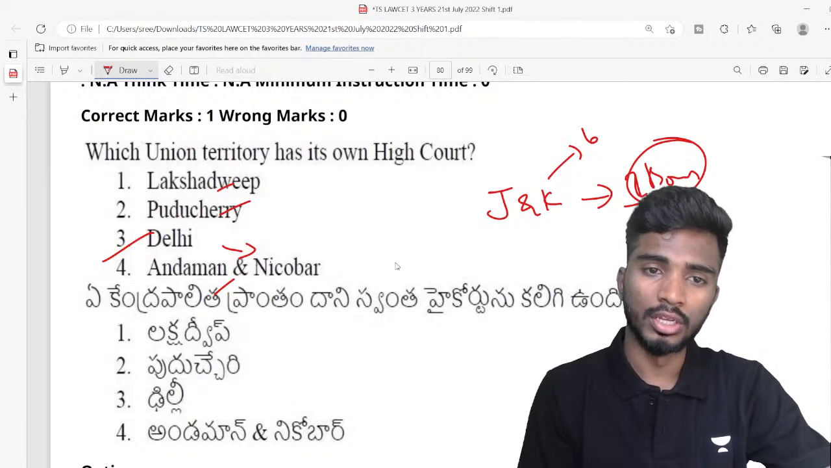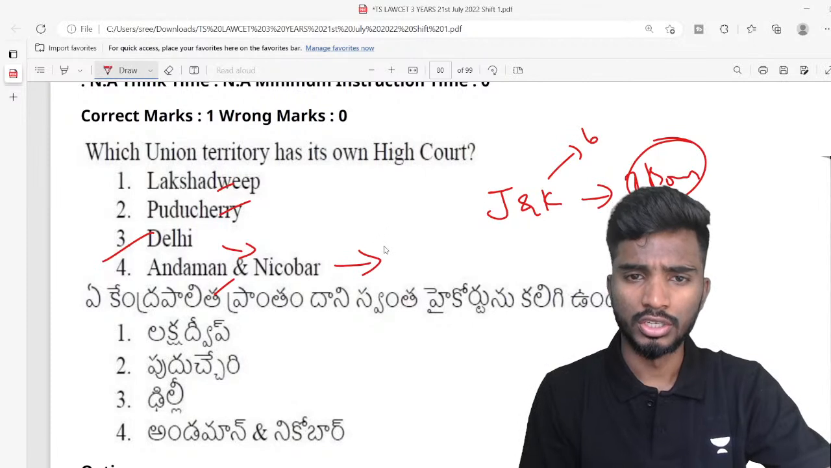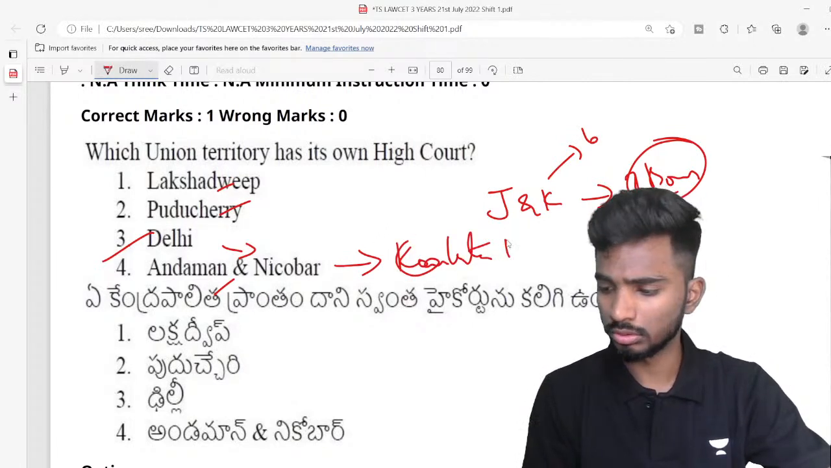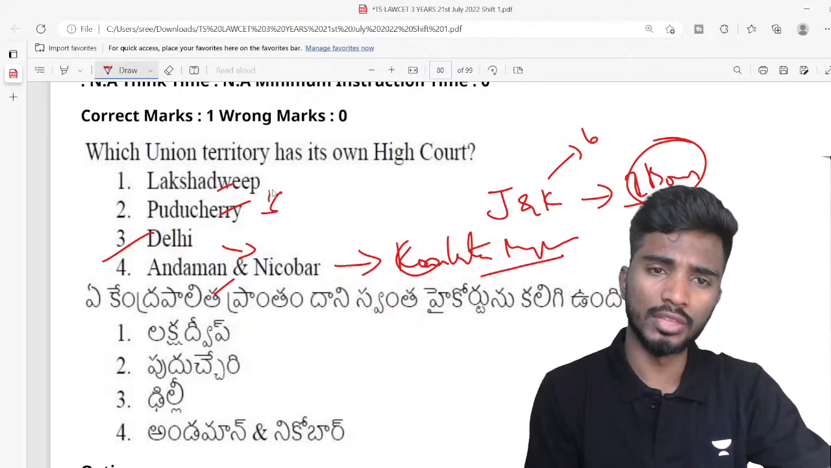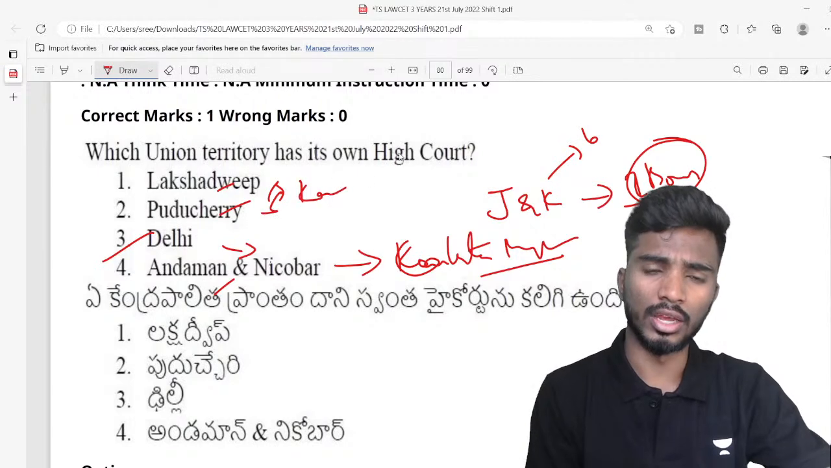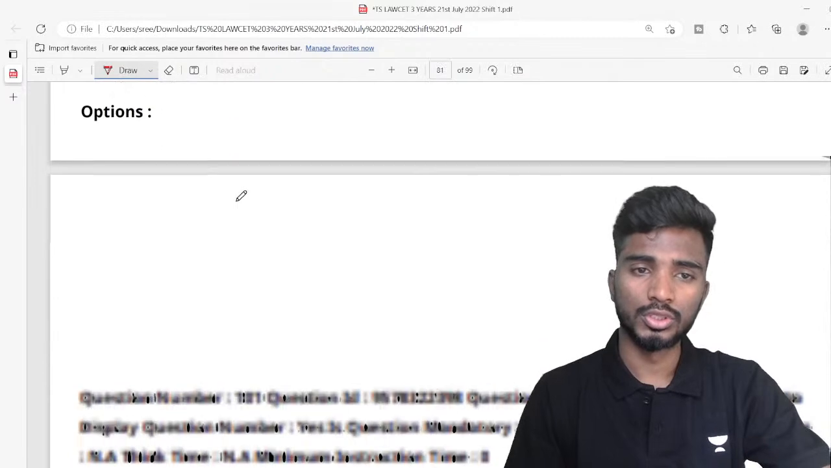For example, if you look at Andaman and Nicobar Islands, they fall under Calcutta High Court. Lakshadweep and Puducherry fall under Kerala High Court. Lakshadweep falls under Kerala High Court. So that is it.